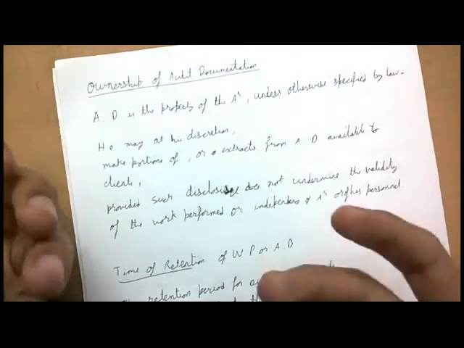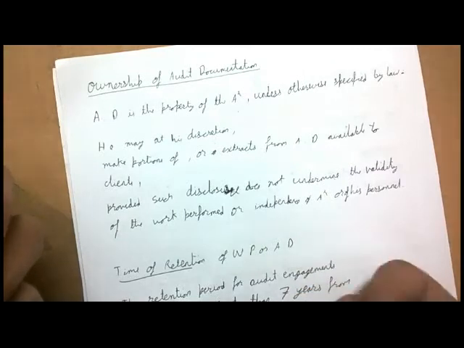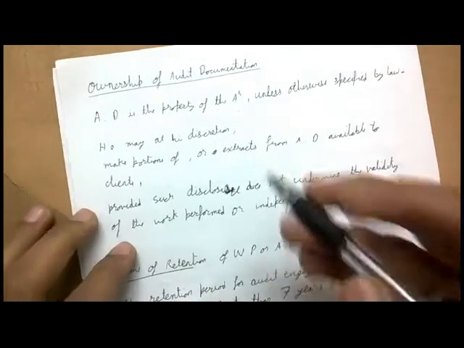He also has to ensure validity, that it remains valid. I mean, you should not give it to the client through which it may affect your independence. You have to ensure that you are independent till the end, and ensure that such disclosures do not undermine, that is, reduce the validity of the work you have performed.